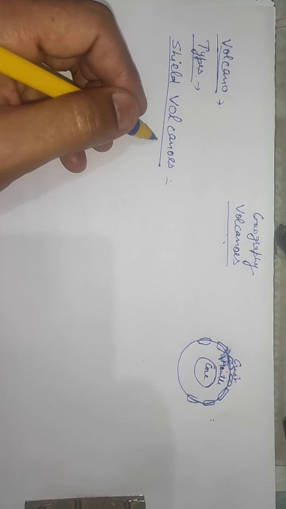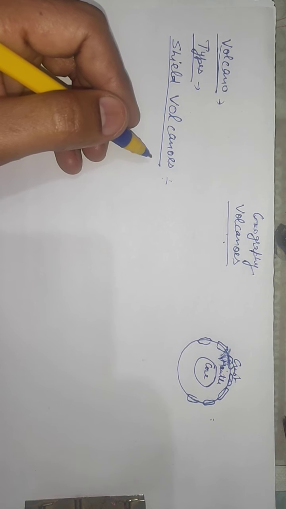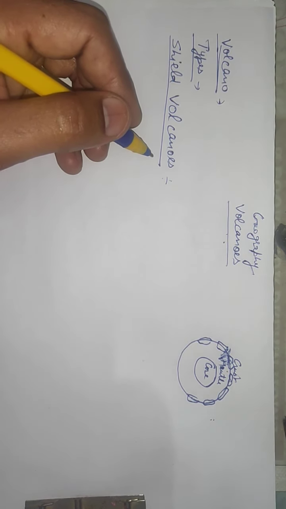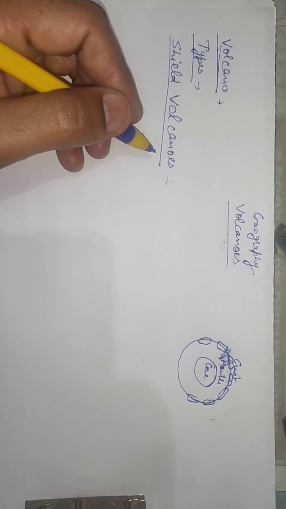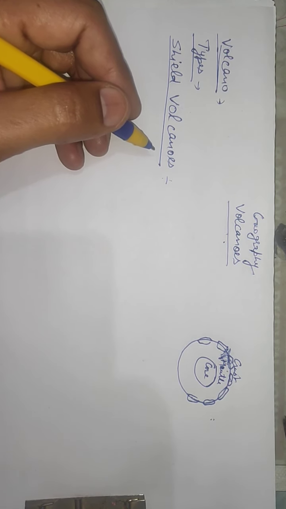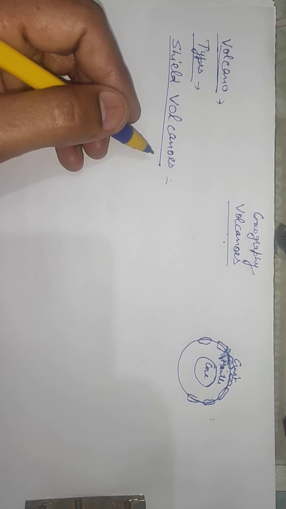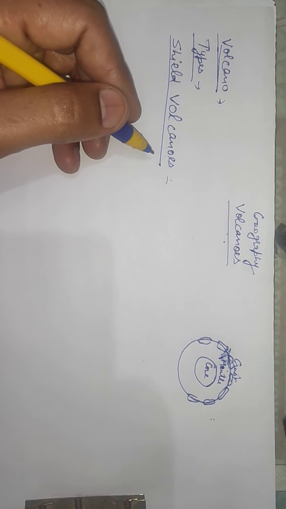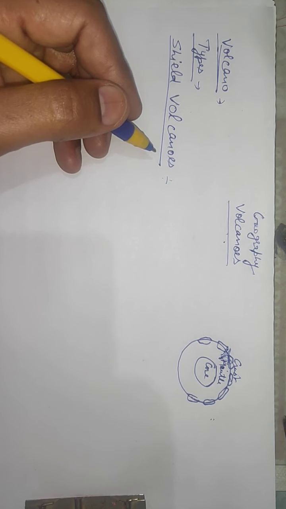It means the bearing of the basalt flow. The shield volcanoes are the largest of all the volcanoes on the earth. The Hawaii volcanoes are the most famous.